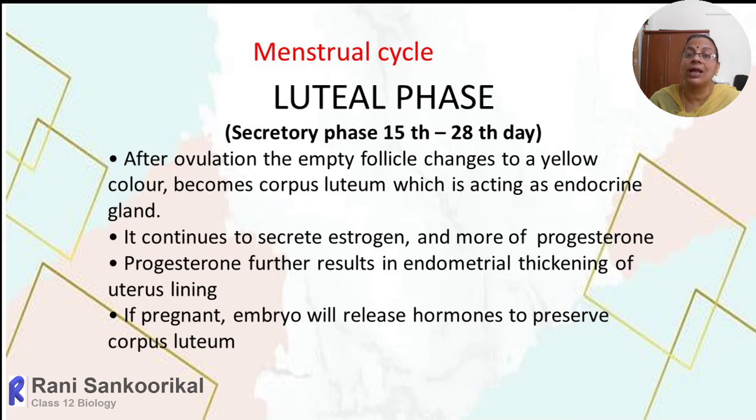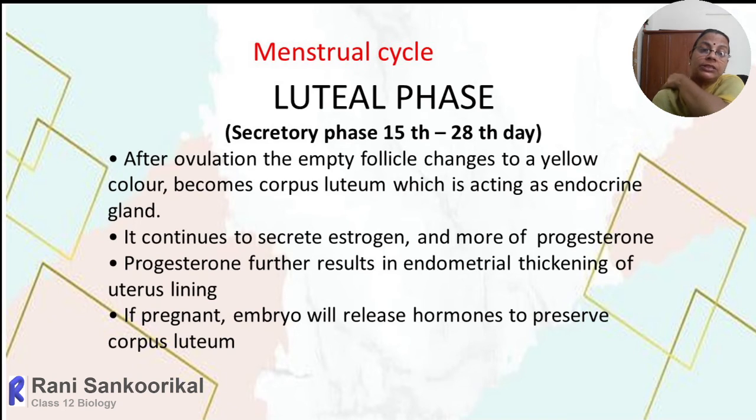Then the last phase is called the luteal phase, or it is also called the secretory phase, because in the last phase only the corpus luteum is present, and it is secretory in function, secreting progesterone. Hence, it is also called the secretory phase. It will last around 15 to 28 days.